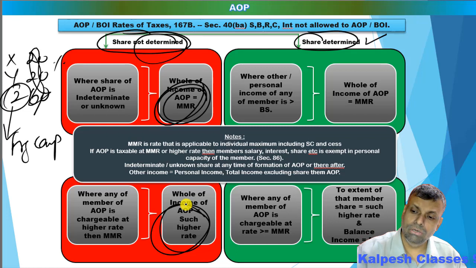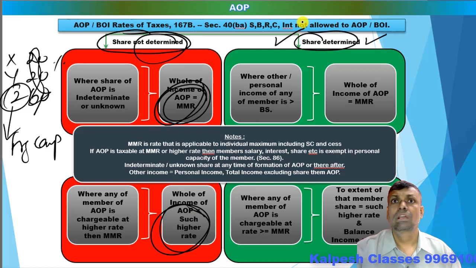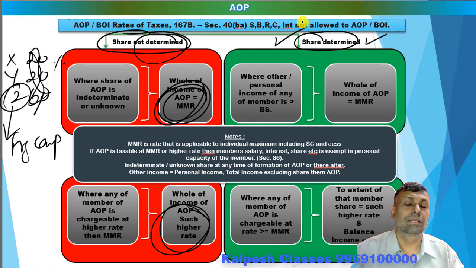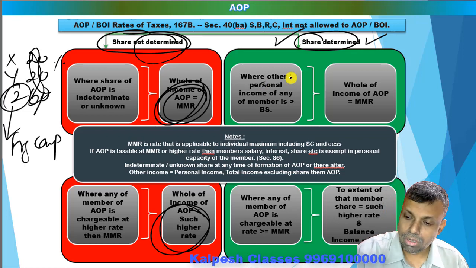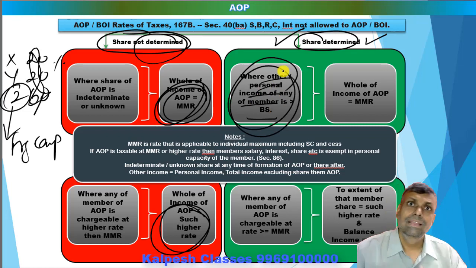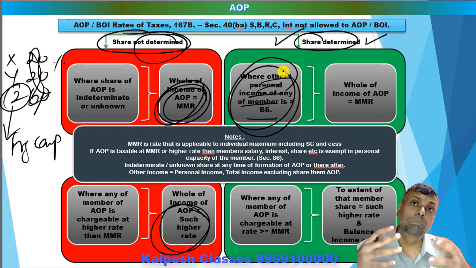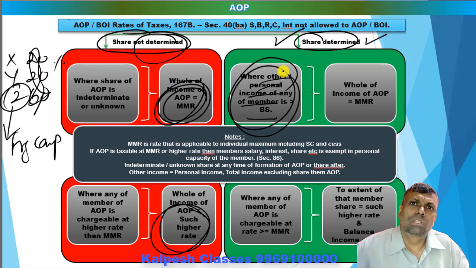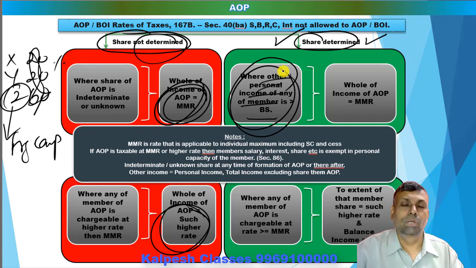However, if the share of the members is already determined, in that case the test is whether the other personal income of any of the members is more than the basic exemption limit. Say for example, X, Y and Z are the three members. Mr. X is getting his salary from some other source, and supposing his salary is 25 lakh rupees, which is of course more than the basic exemption limit. So that is one situation.